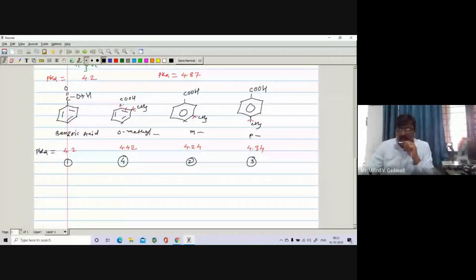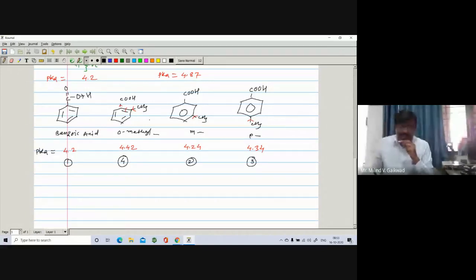So it will not assist its dissociation very easily. But if you see the para position, it is maximum away as compared to ortho and meta. That's why para is found to be less acidic than meta but more acidic than ortho. So this is the reason. Okay.